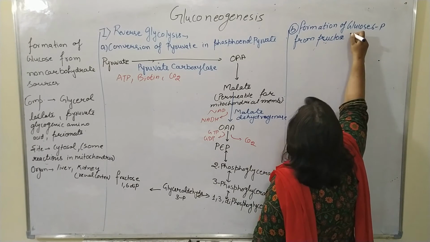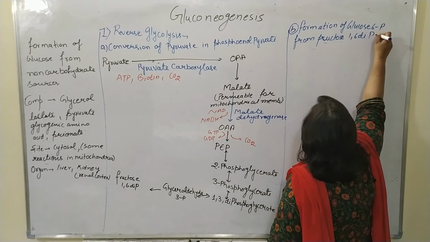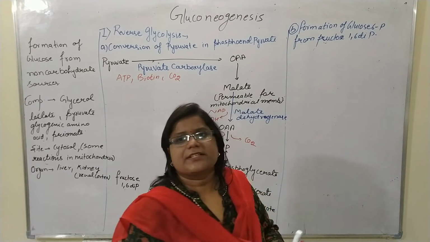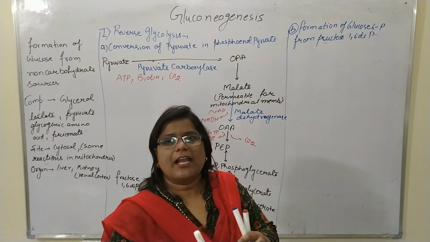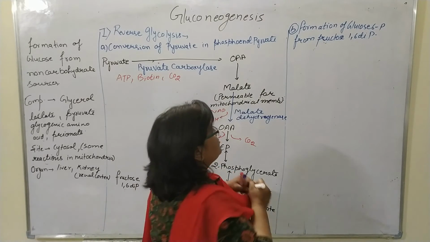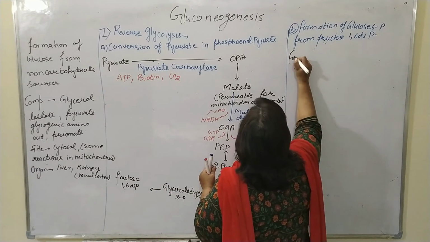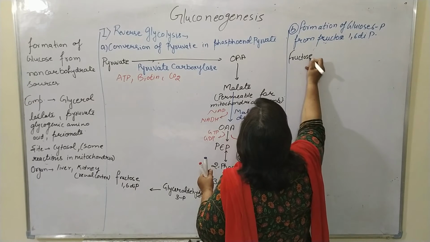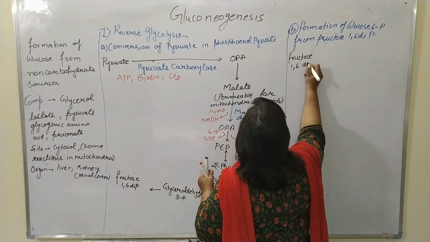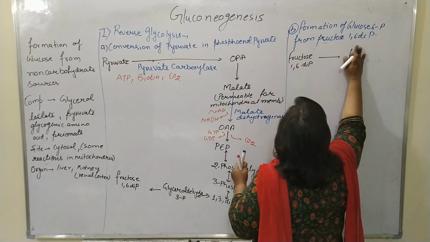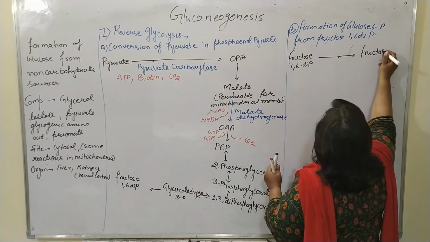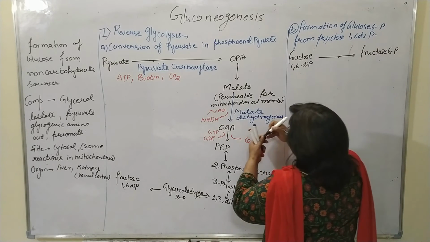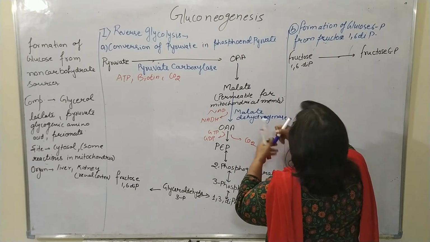Fructose 1,6-diphosphate is converted into fructose 6-phosphate with the help of the enzyme fructose 1,6-diphosphatase.